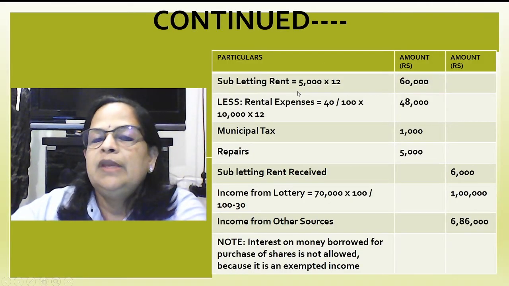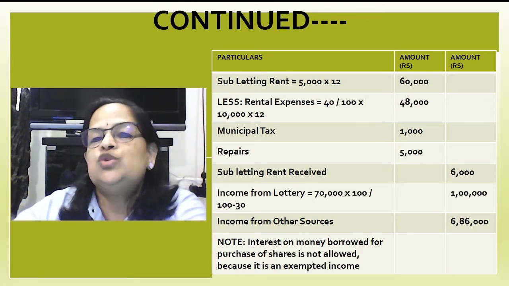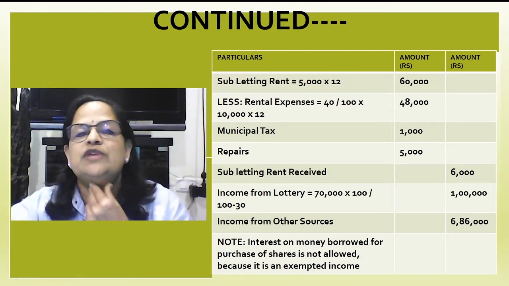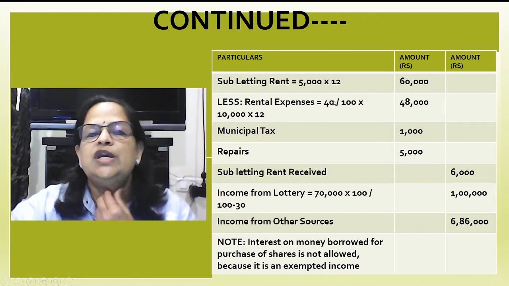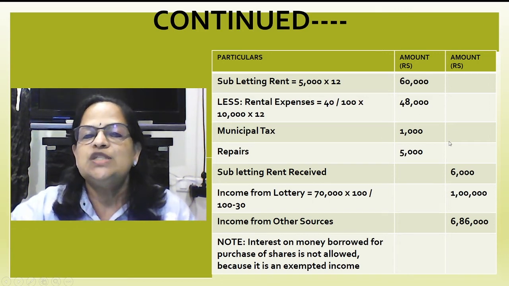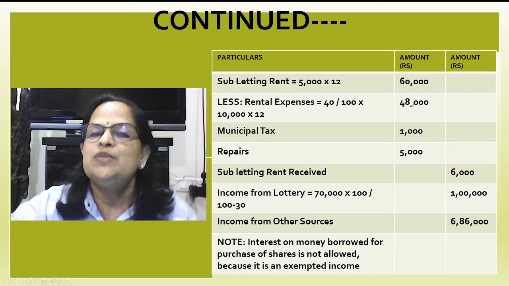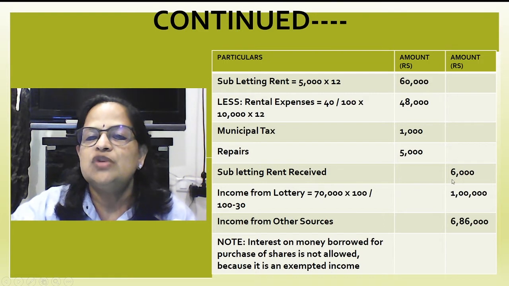Subletting. Now the house subletting income he is getting is 5,000 into 12, 60,000. Now he has taken it on rent, so we have to see his rental expenses. He has taken it on 10,000, so 10,000 into 12, 1,20,000 is his rental expense. Into 40 by 100, his rental expense is 48,000 for that. Municipal tax is 1,000, repairs is 5,000. So subletting rent received is 60,000 minus 54,000, that is by adding 48,000, 1,000 and 5,000. So the subletting income is only 6,000.